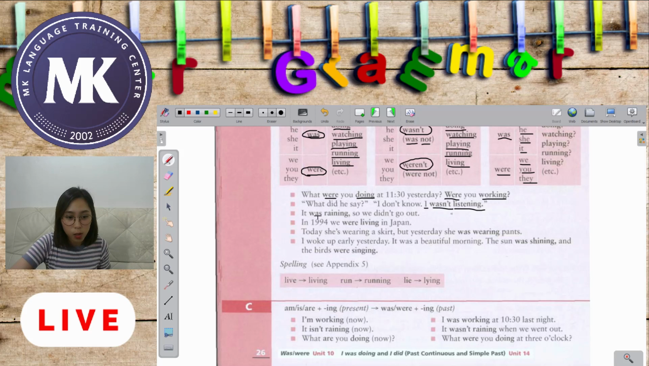It was raining, so we didn't go out. So probably it was raining sometime in the past, so we didn't go out. Of course we use was because our subject is it. It was raining, in the ing form, so we didn't go out. So it was happening continuously at some time in the past. Okay, we have here the next one. In 1994 we were living in Japan. So this is the time, in 1994.